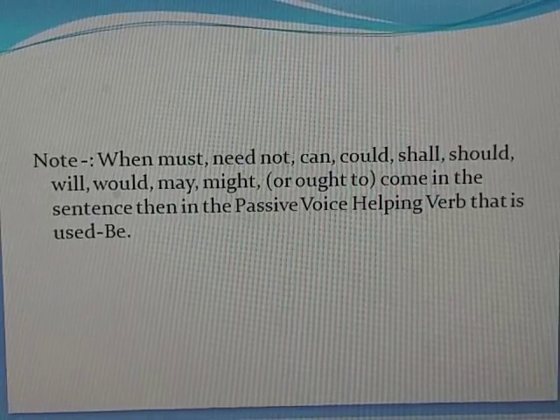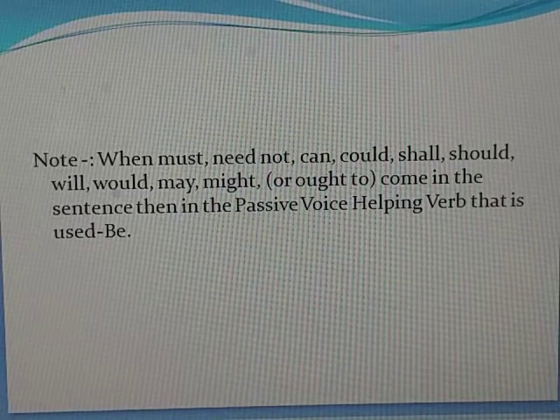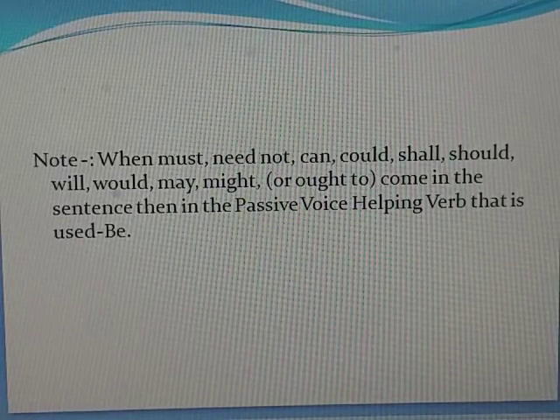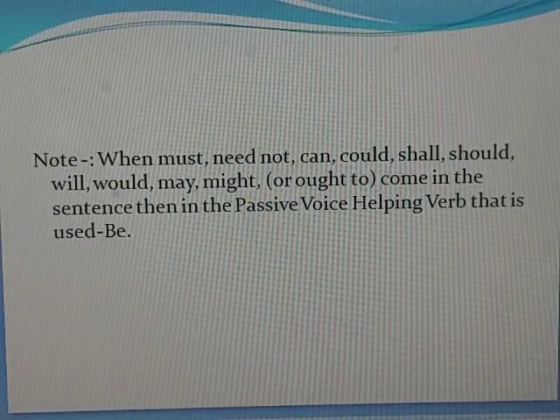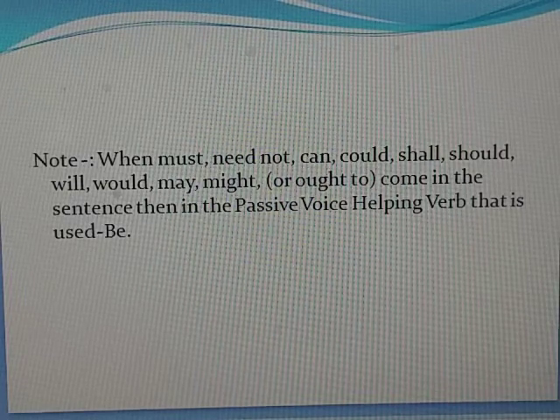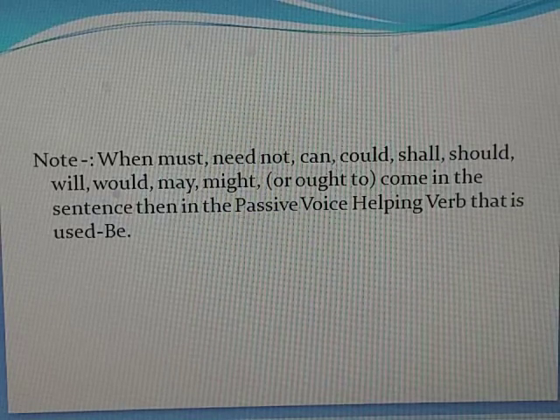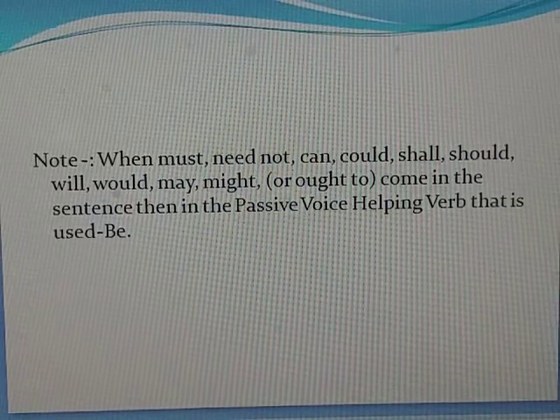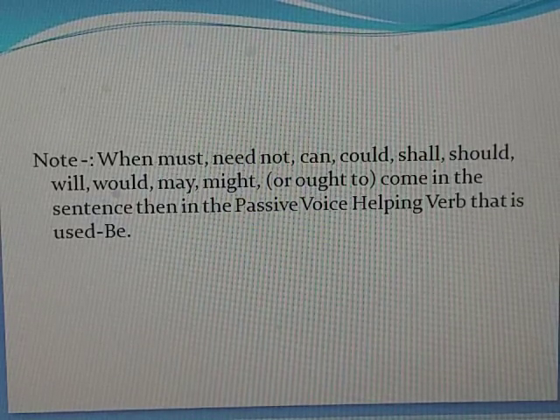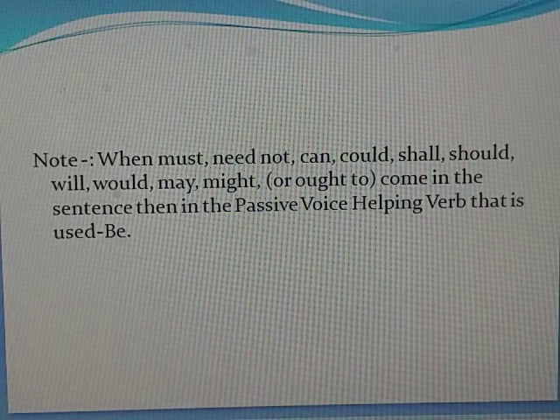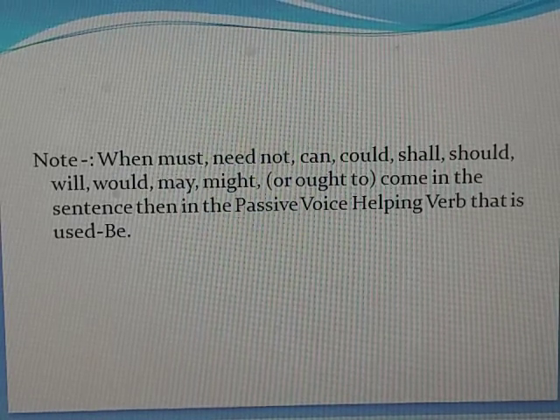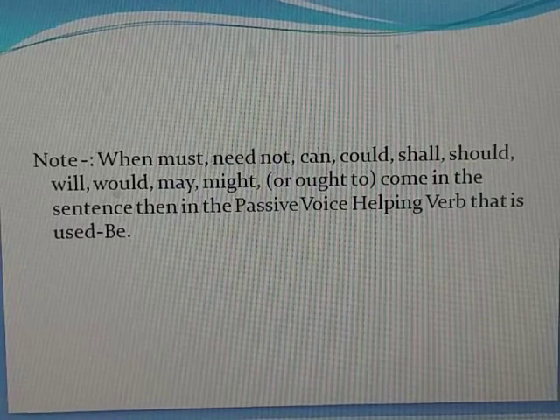Now, when must, need not, can, could, shall, should, will, would, may, might, ought to come in the sentence, then in the passive voice, the helping verb that is used is be. Let's see the examples.